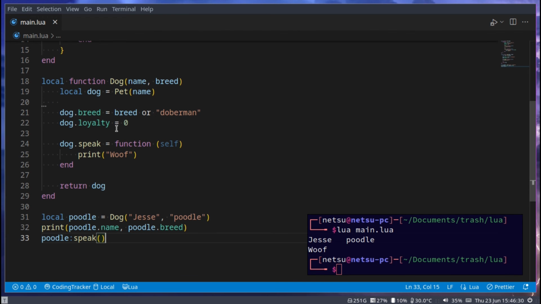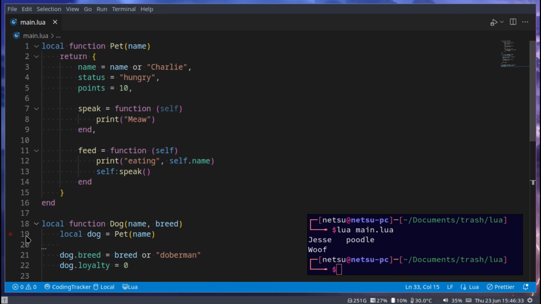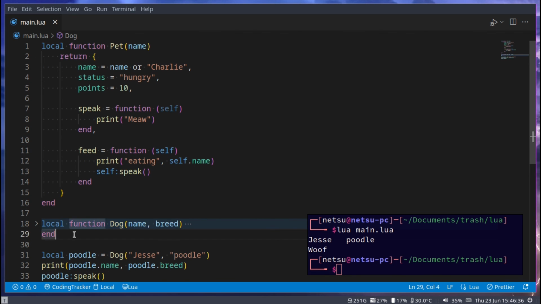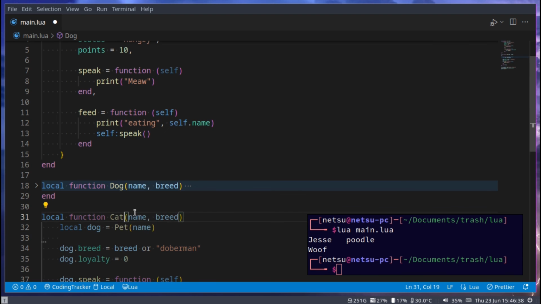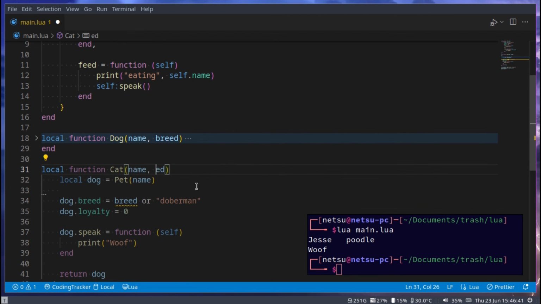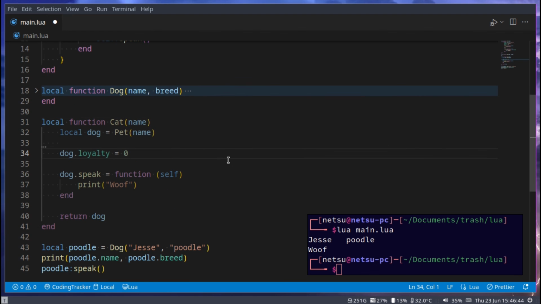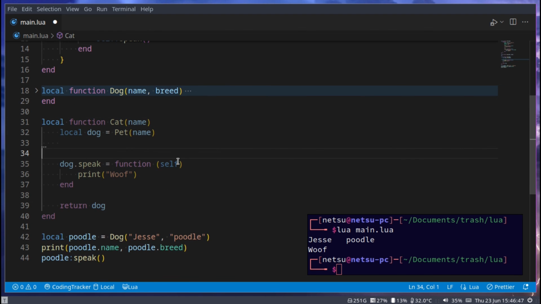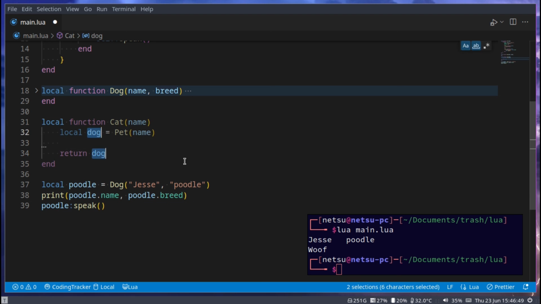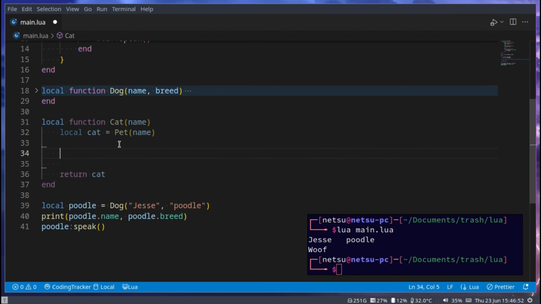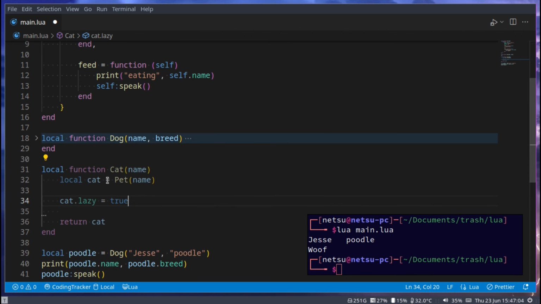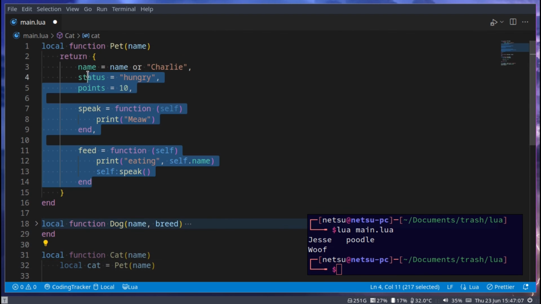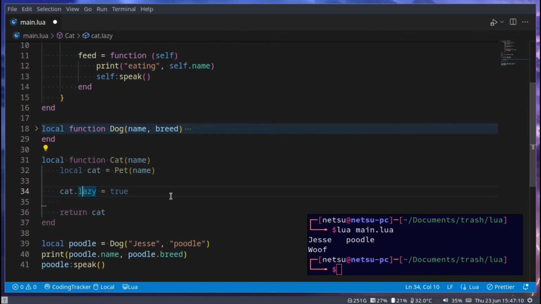This is the power of inheritance. So we can have a bunch of objects that are inheriting from this object. So now we can maybe go here and create a cat, which has the same types, but this time it maybe doesn't have a breed because I don't know any cat breeds. It doesn't have loyalty, doesn't have speak, and here say cat, and we can go here and say lazy, and that could be cat.lazy is equal to true. So if the cat is lazy or not. Now this cat has all of the items inside of pet and one more that's lazy.